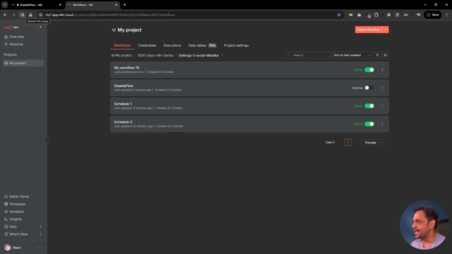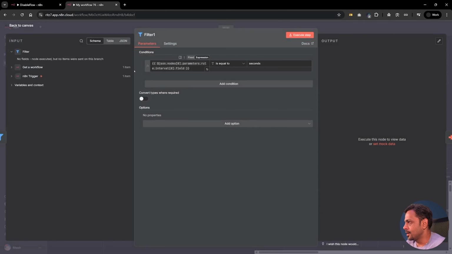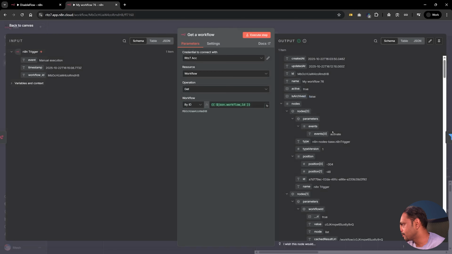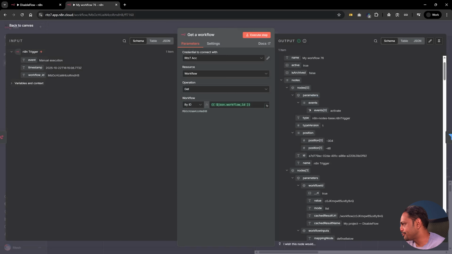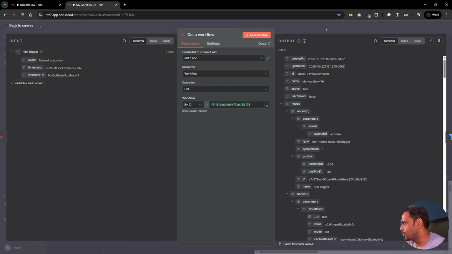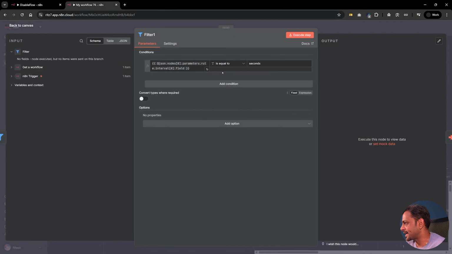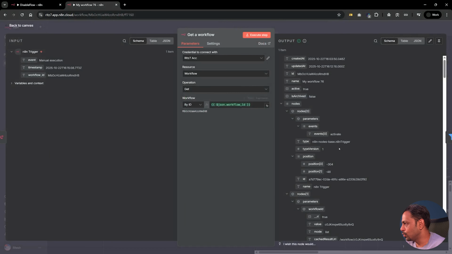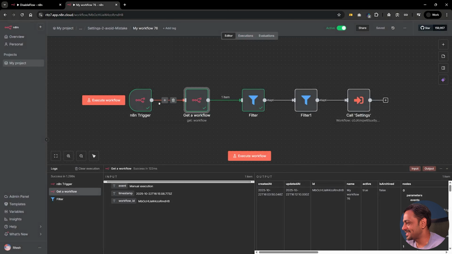Let's refresh. This is not connected, and that's because if we go back to this one, we don't have that field meant for sockets. That's because we have got a workflow which is of type my workflow 76.